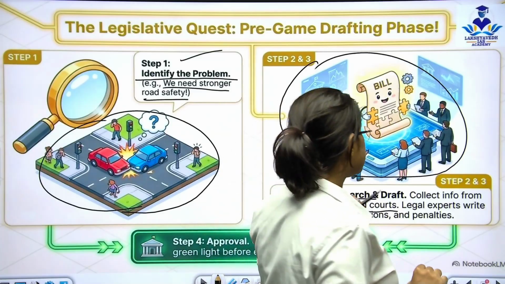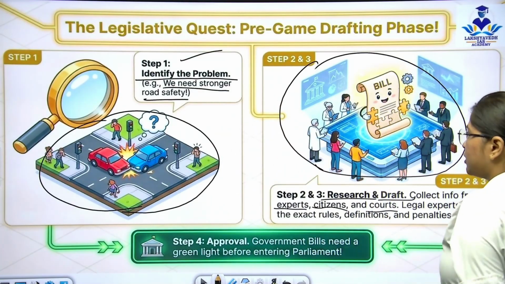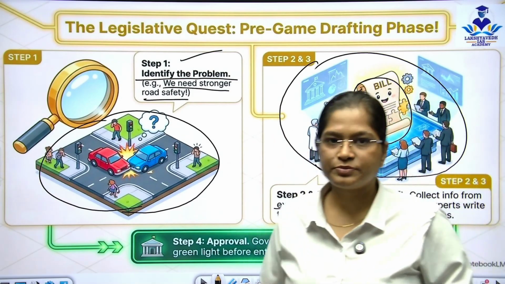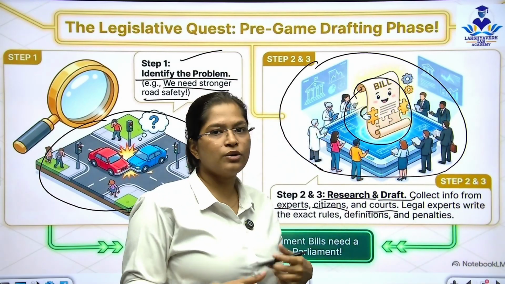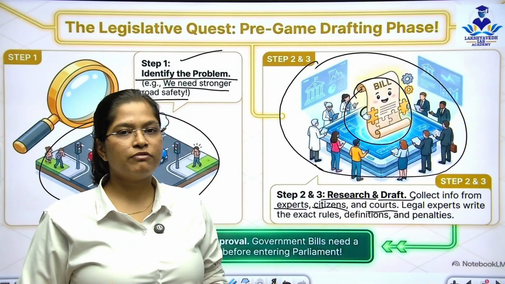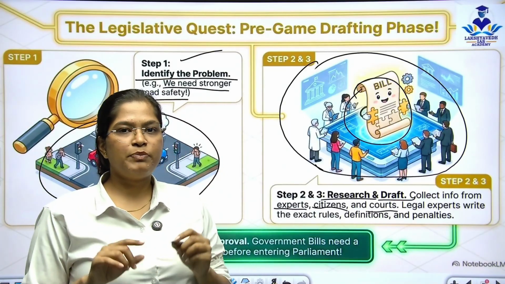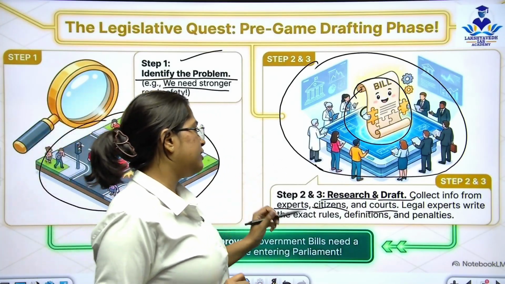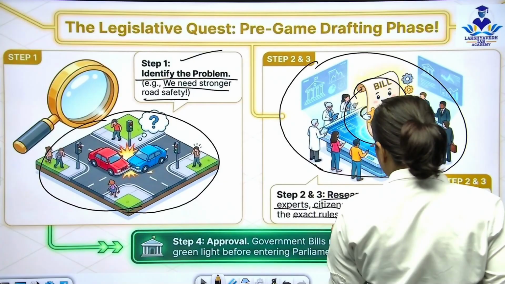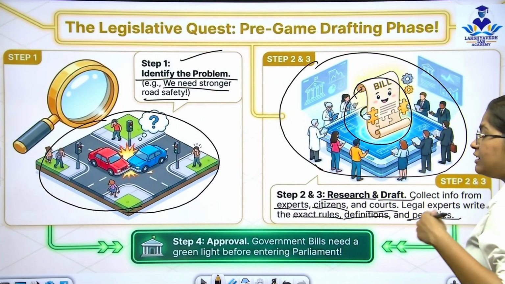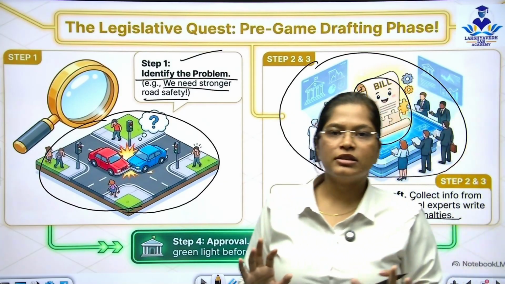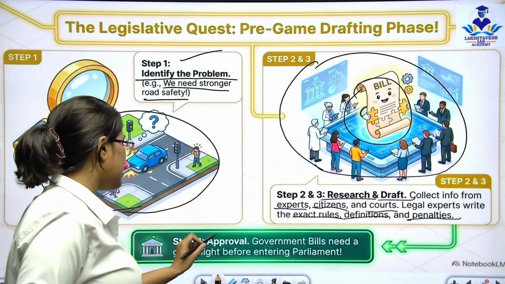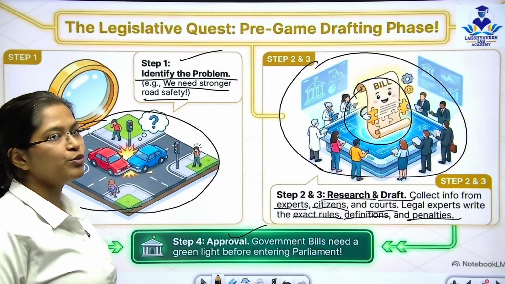After that comes step number 3, that is drafting of bill. You can see here, there's a small little bill here. So after doing all the research, we need to draft the bill. We need to make the paperwork of it. After that, writing exact rules, writing the definitions and all the penalties that will be available, that is all in the draft. After that comes step number 4, that is very important, approval.